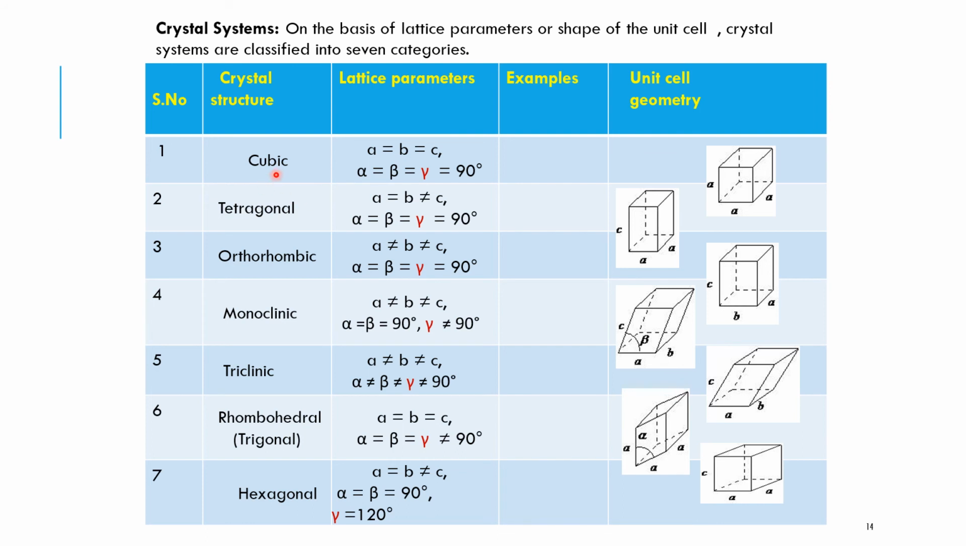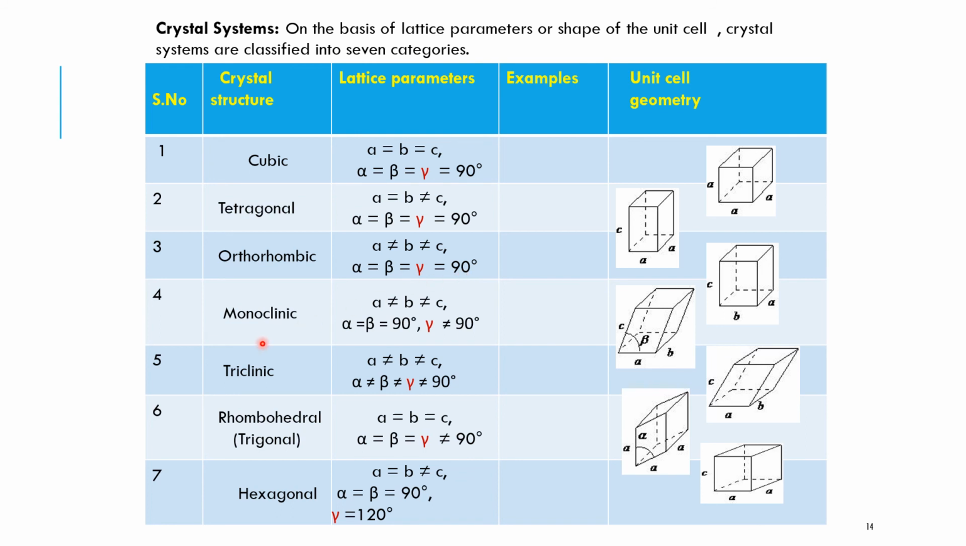First is the cubic structure, where A is equal to B is equal to C and alpha is equal to beta is equal to gamma is equal to 90 degrees. Second is a tetragonal structure, where A is equal to B but not equal to C. Alpha is equal to beta is equal to gamma is equal to 90 degrees. Third is the orthorhombic, where A not equal to B not equal to C and alpha is equal to beta is equal to gamma is equal to 90 degrees.